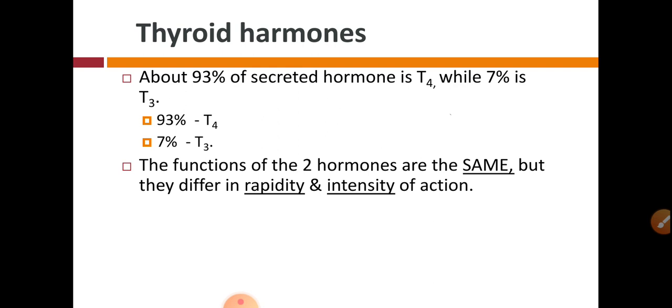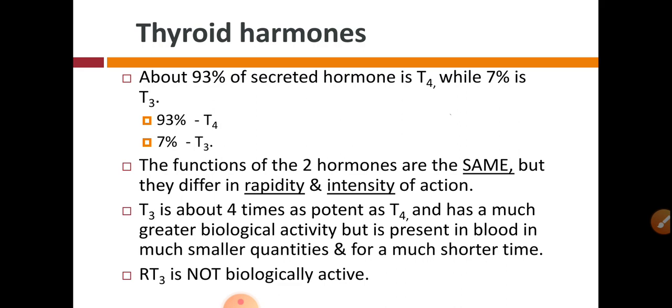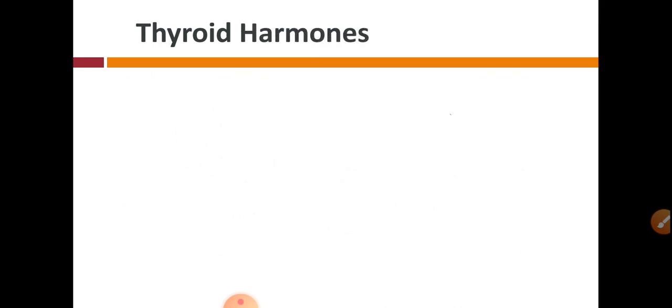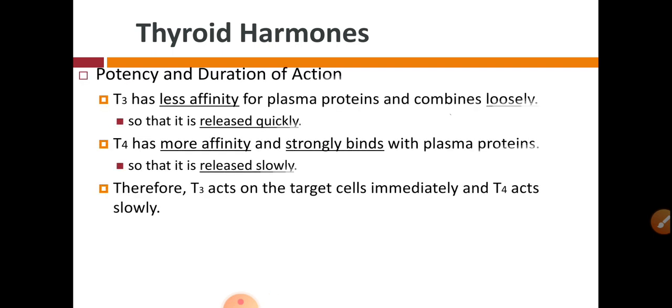That means T3 is more potent than T4, as it has less affinity for the plasma proteins, so it can be easily released from the plasma proteins. So T3 takes very little time to release from plasma proteins, while T4 takes more time to release. So T3 acts on the target cells immediately, while T4 acts very slowly.